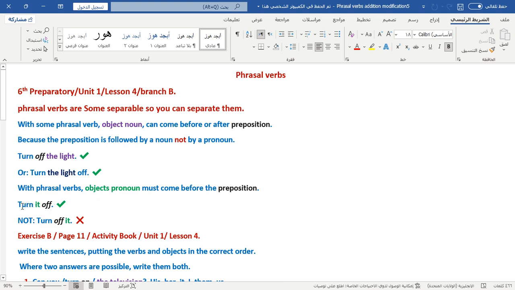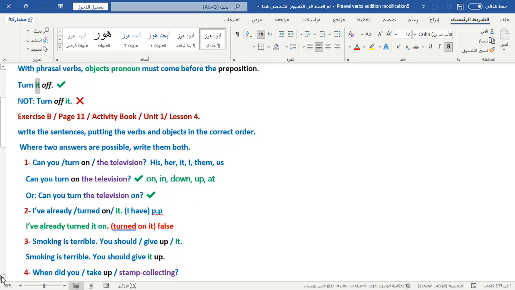Turn, we know it is a verb. Turn off is a phrasal verb. This is a phrasal verb separated by an object pronoun. We have exercise B, page 11, activity book, unit 1, lesson 4.